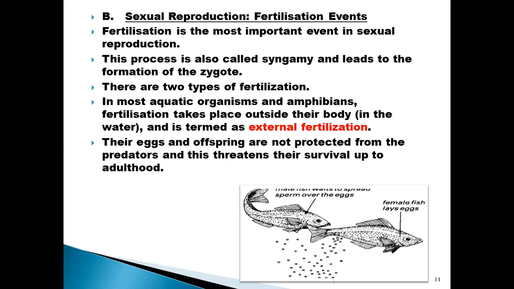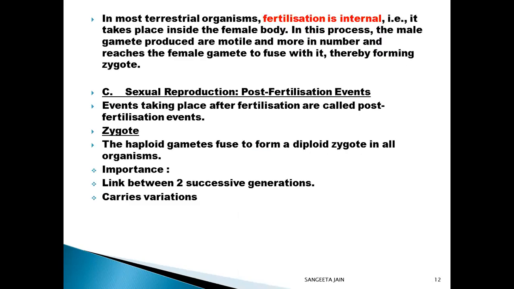In most aquatic organisms and amphibians, fertilization takes place outside their body. Their eggs and offspring are not protected from the predators, and this threatens their survival up to adulthood. In many terrestrial animals, fertilization is internal. It takes place inside the female body.